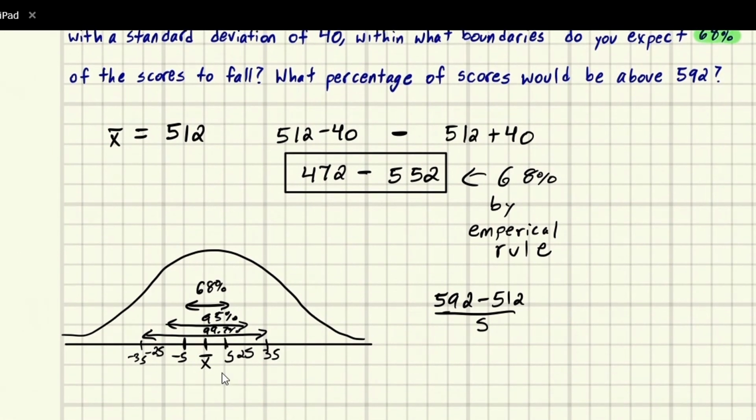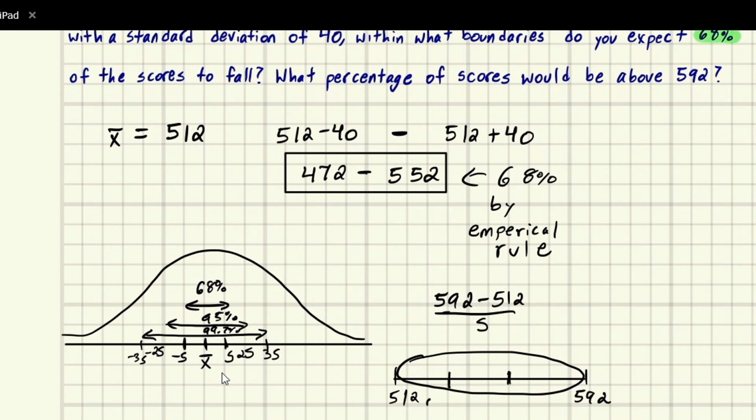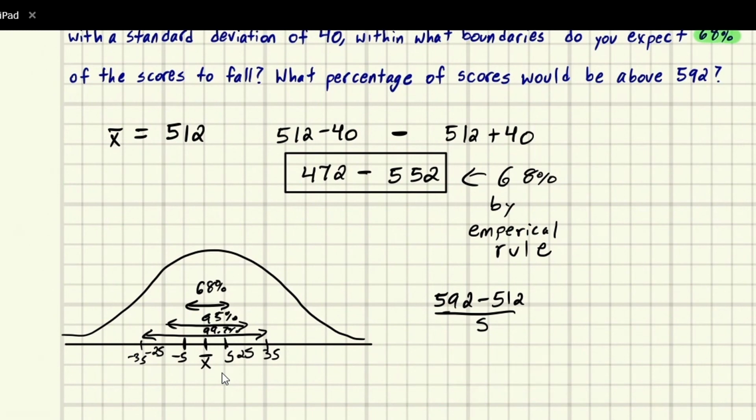By subtracting, we get the length of this line, and dividing by the standard deviation is like breaking it up into pieces, where each piece is 1 S. You can think of it like breaking up a loaf of bread into slices. We just want to know how many slices of bread that is, and the standard deviation is how big a slice is. That's why we're using this formula.